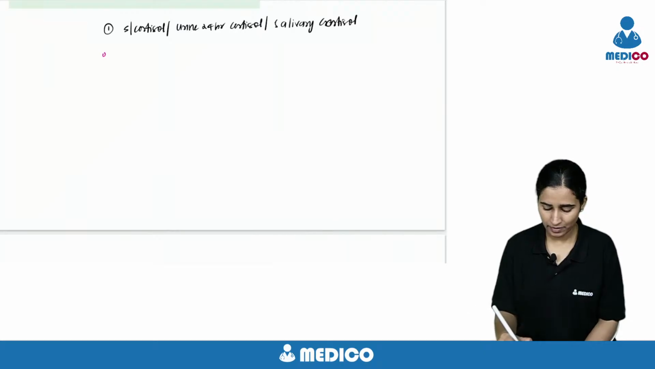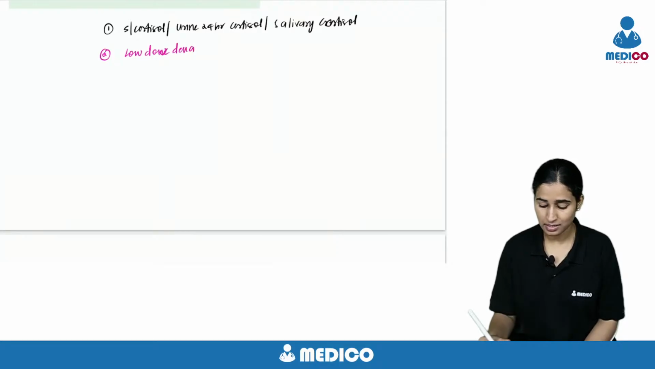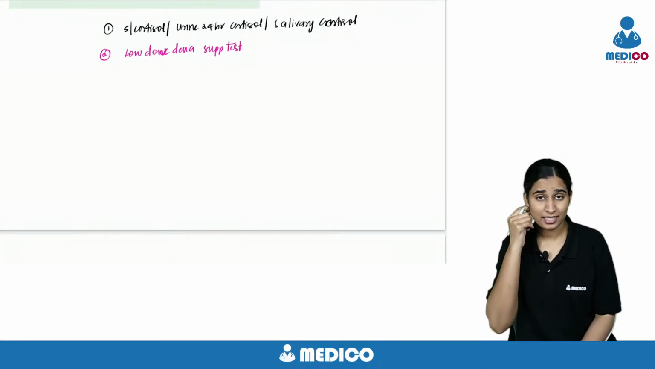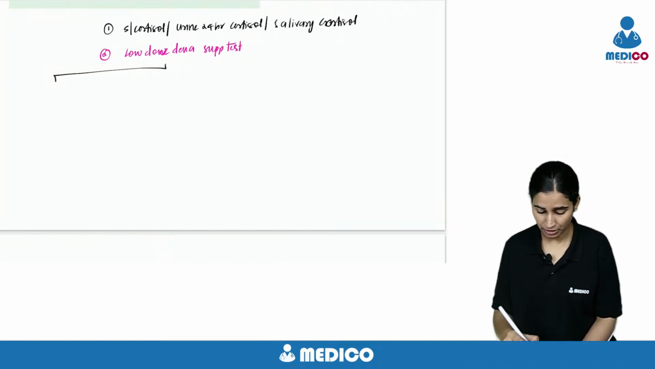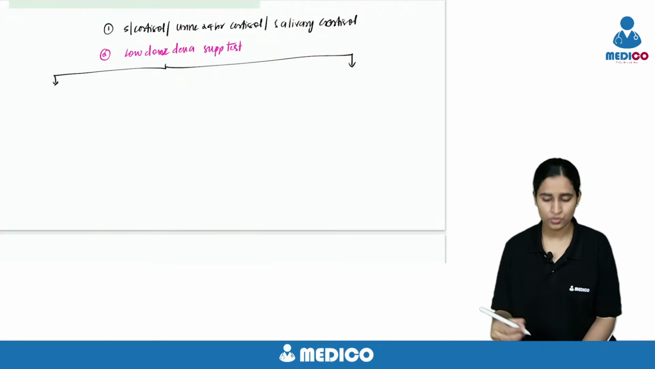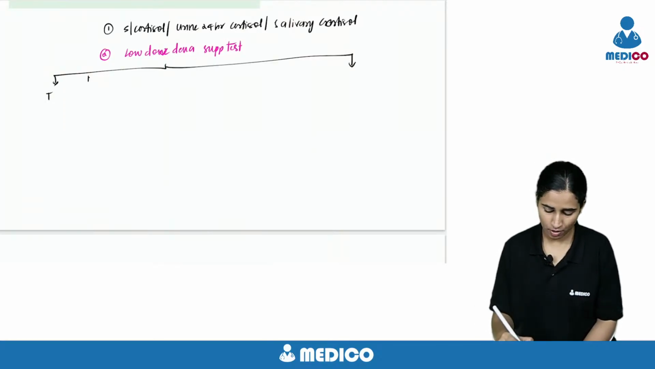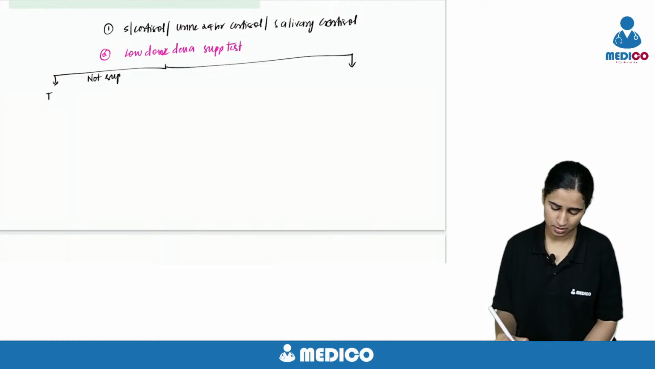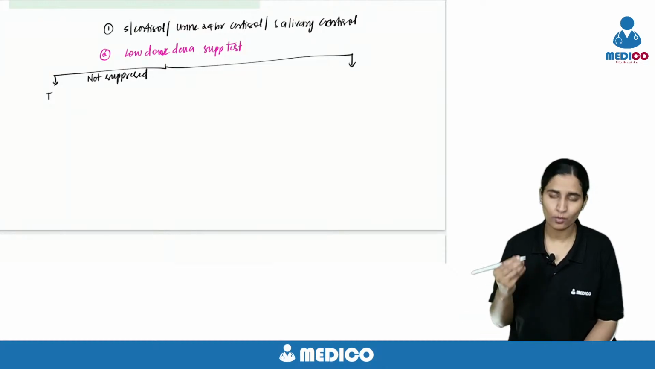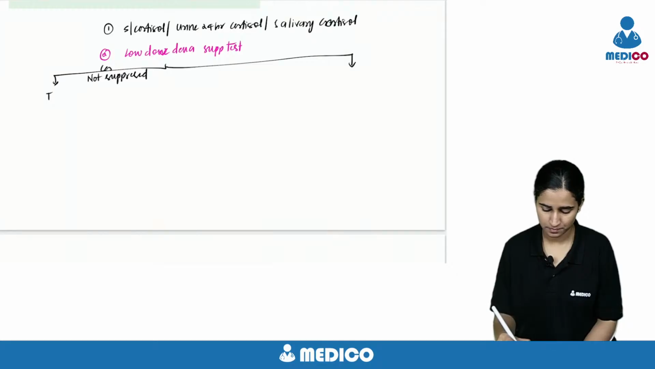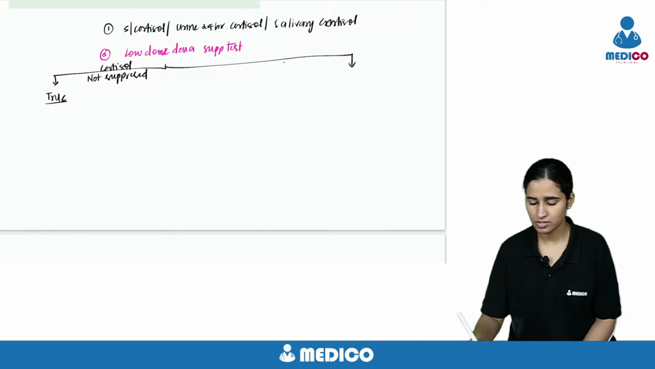The next thing I will be doing is the low dose DEXA suppression test. Why low dose DEXA suppression test? It will help me to differentiate whether it's a true Cushing's or pseudo Cushing's. Not suppressed. What not suppressed? Cortisol. Cortisol not suppressed, it is true Cushing's. Cortisol is suppressed, it's pseudo Cushing's.